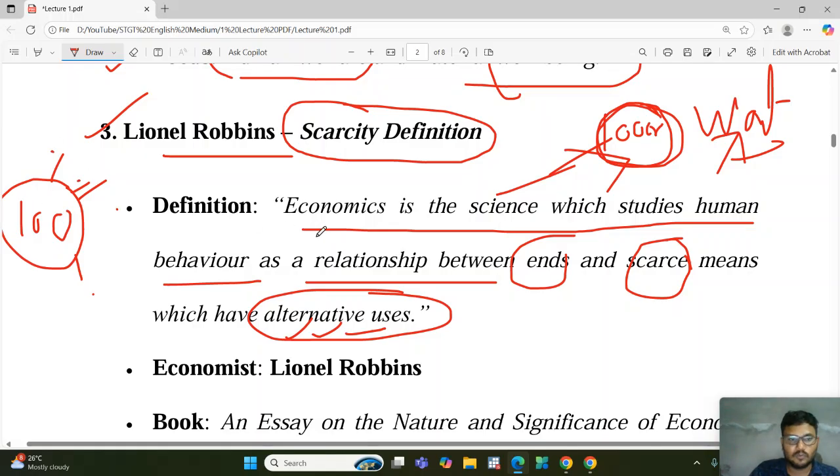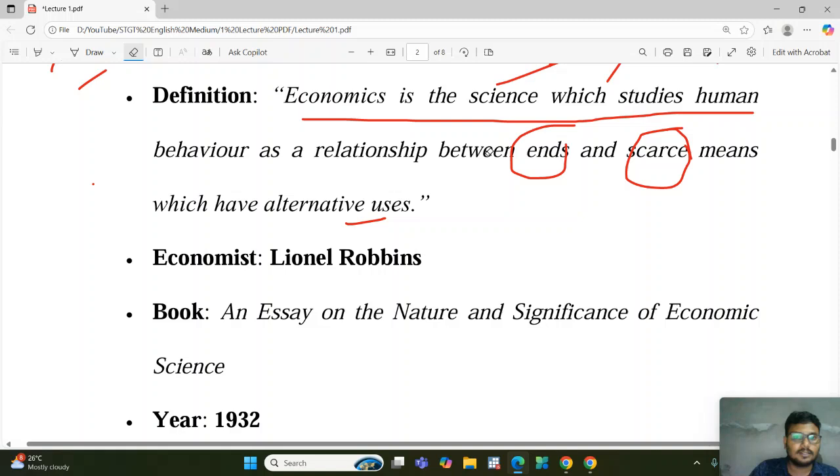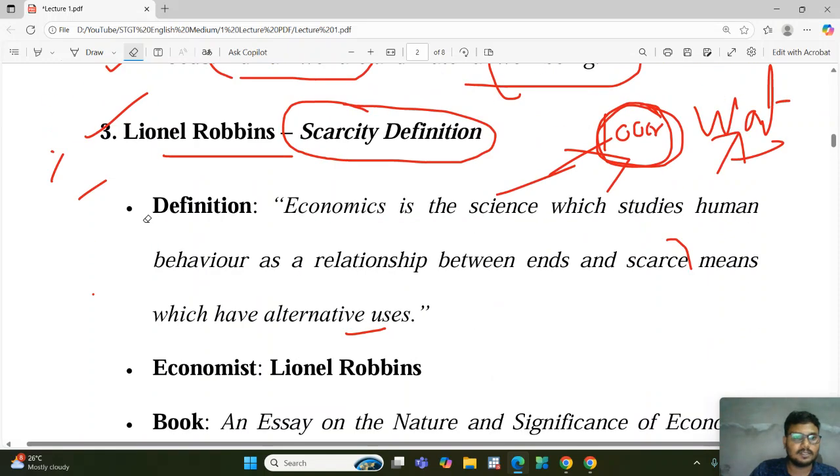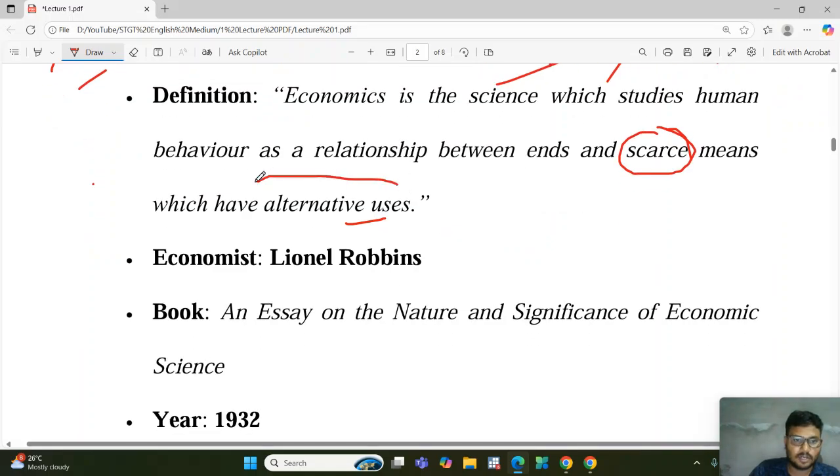In that way, Robbins explained that the amount of money which we have is scarce according to our want, as well as that money is having alternative uses. So we have to remember the Robbins definition: resources are scarce as well as resources have alternative uses.